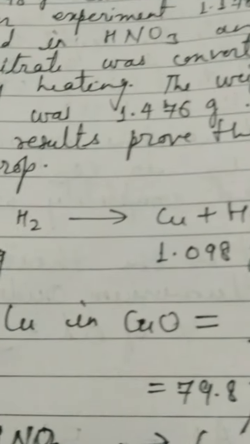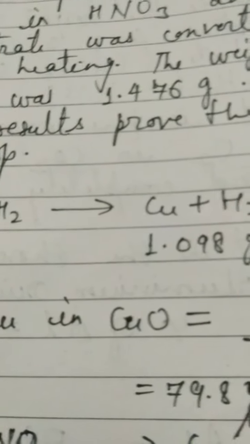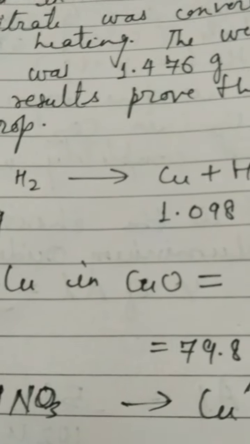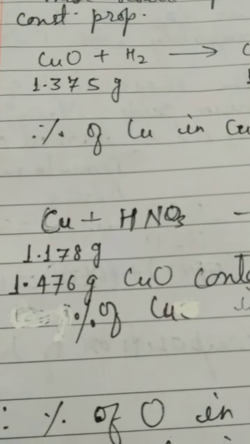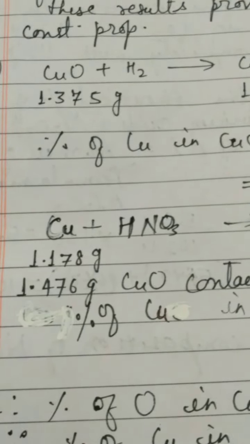What you are getting is cupric oxide, and that cupric oxide has weight 1.476 gram. So show that these results prove the law of constant proportion. Yes, here I will definitely give you the solution because the question appears a new type. So the stepwise solution has been provided.